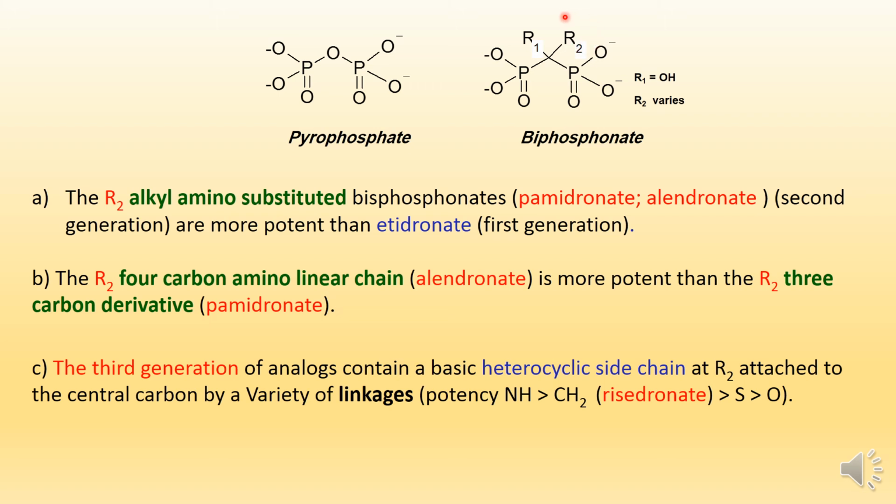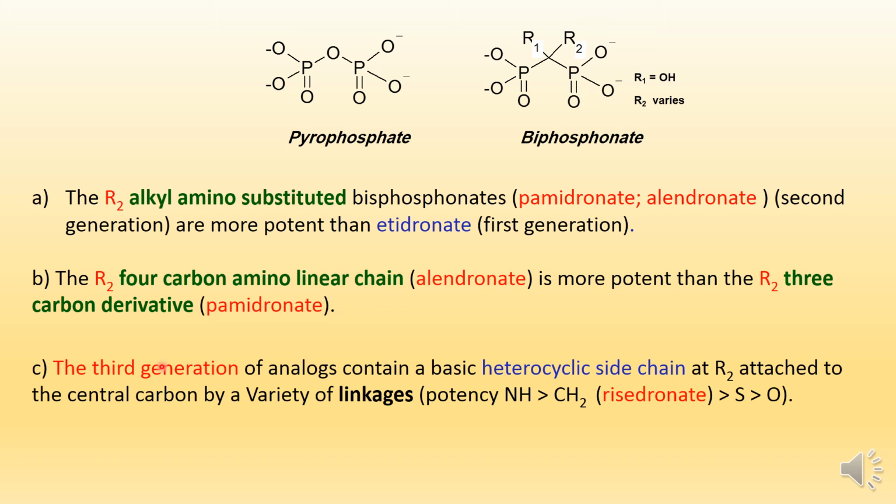When R2 is a 4-carbon amino linear chain, as in alendronate, it becomes more potent than the 3-carbon derivative pamidronate. As the chain length increases, the activity and the potency increase.